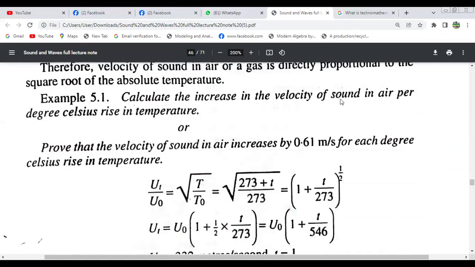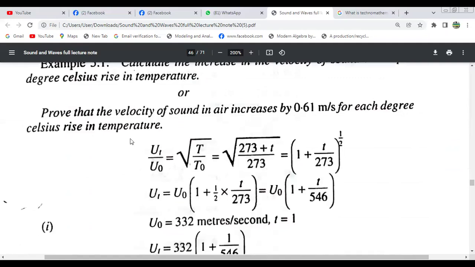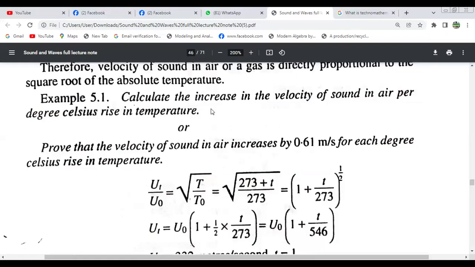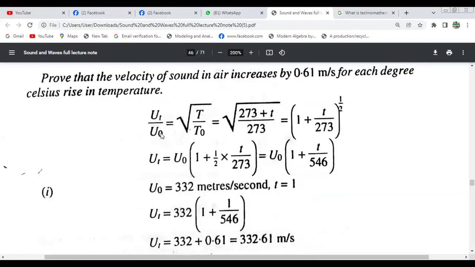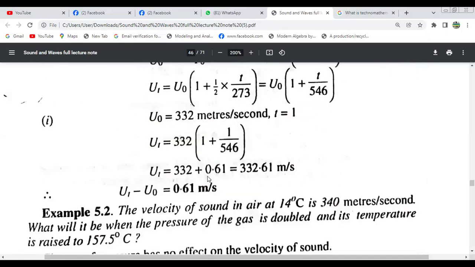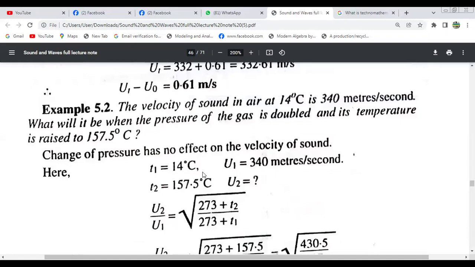Now calculate the increase in the velocity of sound in air per degree Celsius rise in temperature, or prove that the velocity of sound in air increases by 0.61 meter per second for each degree Celsius rise in temperature. So dividing the equations, ut divided by u naught equals root over T divided by T naught, but T equals 273 plus small t. Just calculate like this.